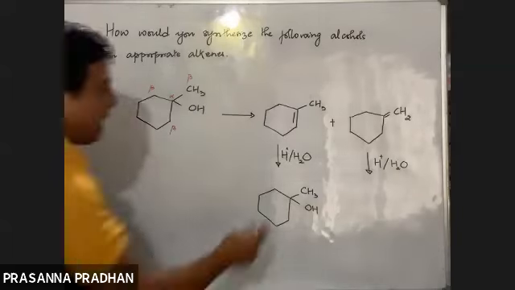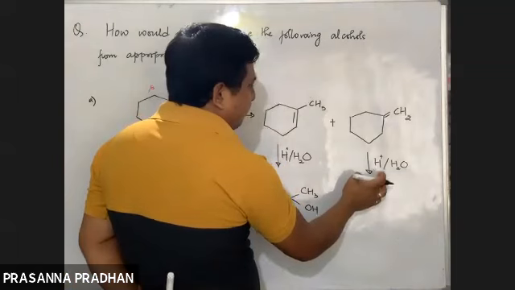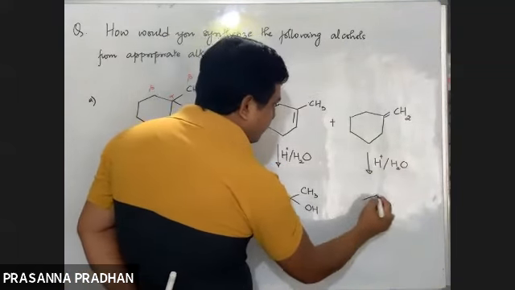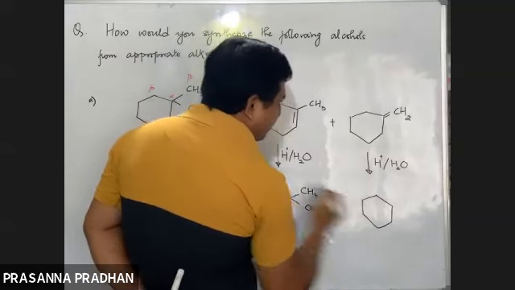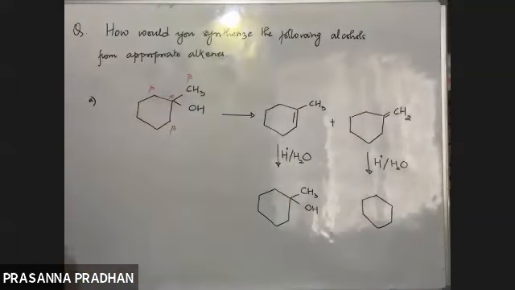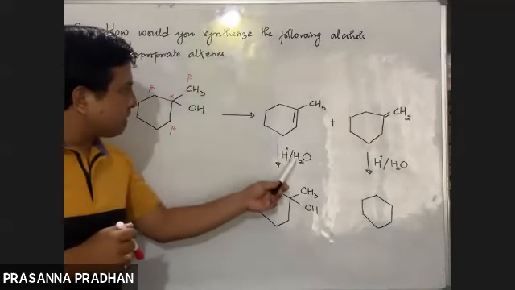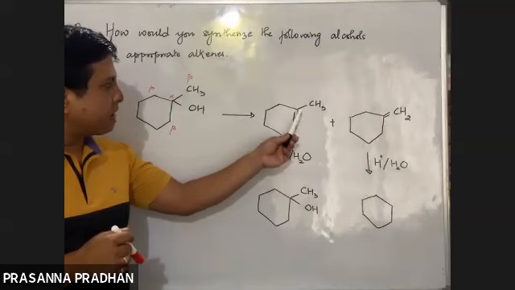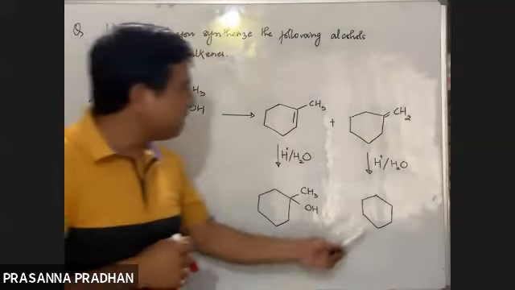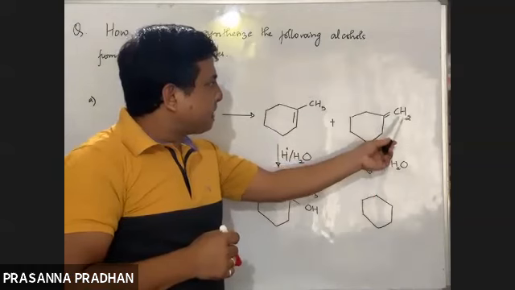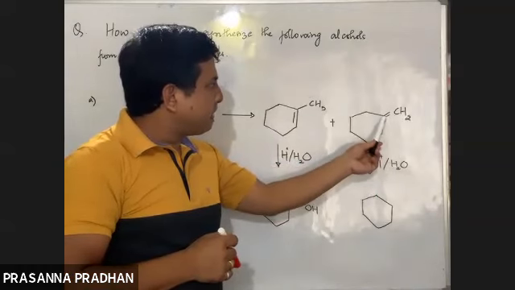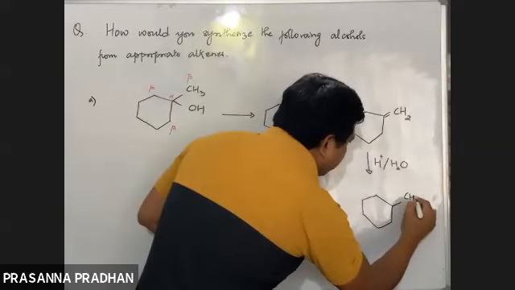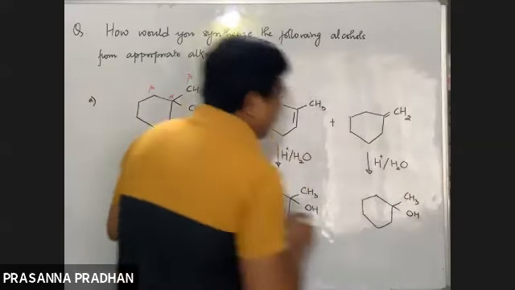Now, if I add water in accordance with Markovnikov's rule, what will I get? Just tell me, suggest me. Is it understood? I am adding water now. The positive part will add to the carbon containing the greater number of hydrogen. The negative part will add to the carbon containing the lesser number of hydrogen. So I'll get the same product.